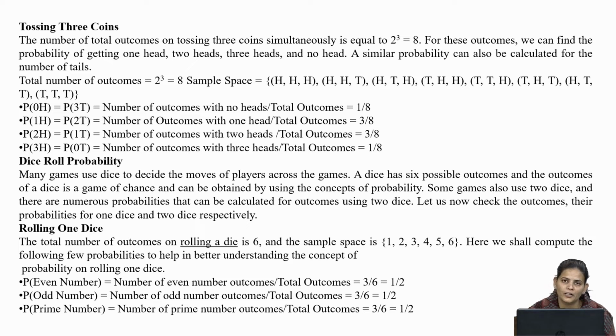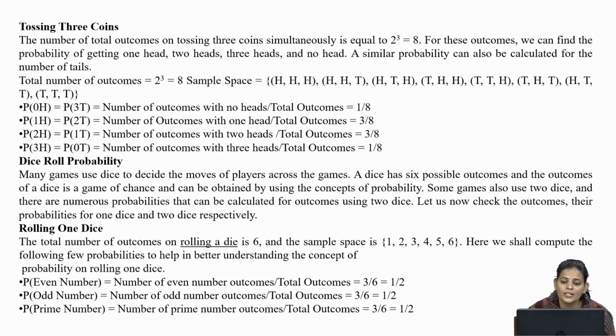As you all know, the total number of faces on a dice is 6. Some games also use 2 dice and 3, and there are numerous probabilities that can be calculated for outcomes using 2 dice. Let us now check the outcomes and their probability for one dice and two dice. Let us start with rolling one dice. The total number of outcomes on rolling a die is 6, and the sample space is 1, 2, 3, 4, 5, 6.